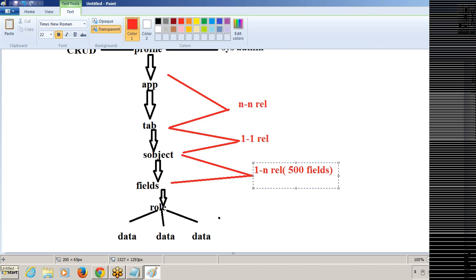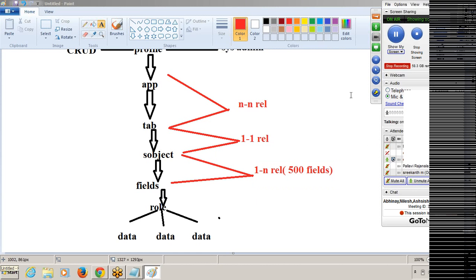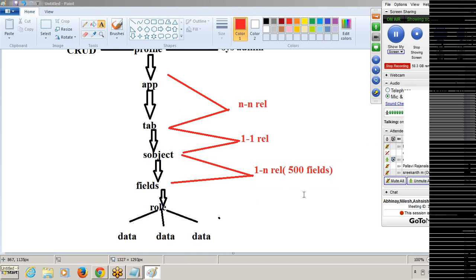So we haven't reached 500 fields in my career. I think we created a maximum of 250 or 300 fields. So 500 fields is too much. So actually we are reducing the fields. You can reduce the fields, because entering data in too many fields becomes boring for the user, entering the value in many fields, right? So we are trying to reduce the fields.